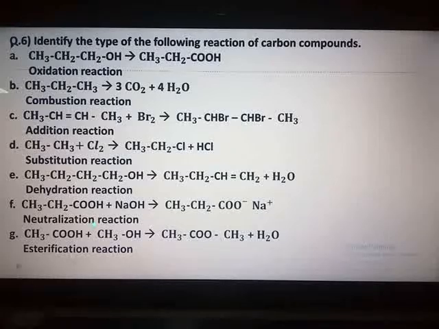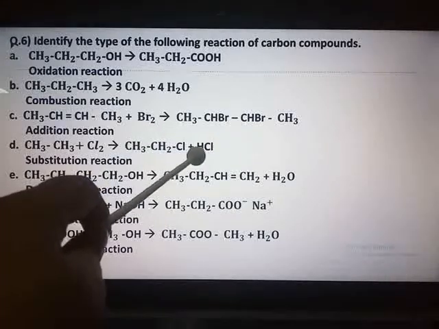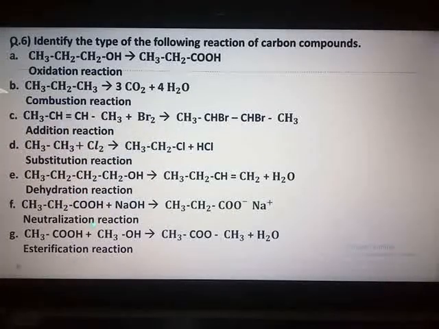Next, fourth one, CH3CH3 plus chlorine, that is Cl2, forming CH3CH2Cl plus HCl, substitution reaction. You have studied the chlorination of methane. So here it is for ethane, substitution reaction.